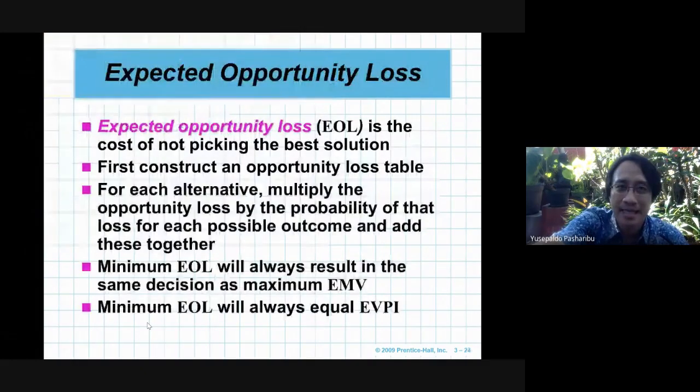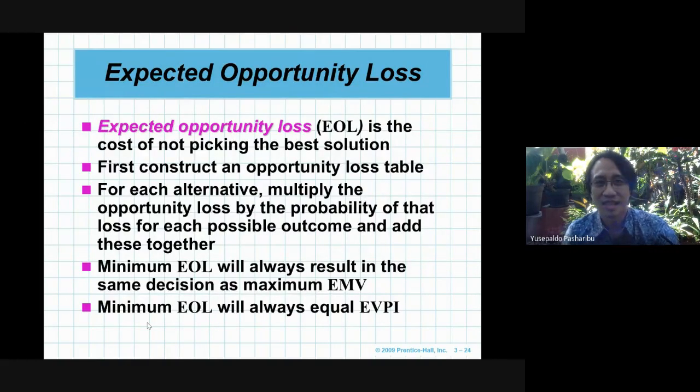And the other thing to calculate the decision, or create the decision, based on decision making under risk is to see the expected opportunity loss. Expected opportunity loss is the cost of not picking the best solution.